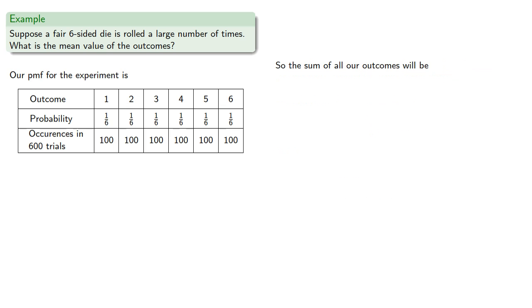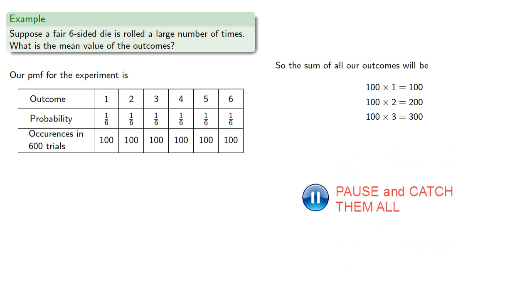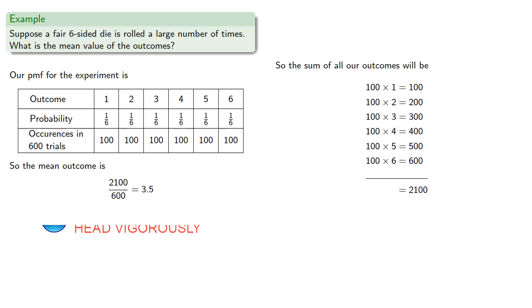And so the sum of all our outcomes, well, that'll be 100 1s, 100 2s, 100 3s, and so on. And so our sum will be, and so the mean outcome will be.